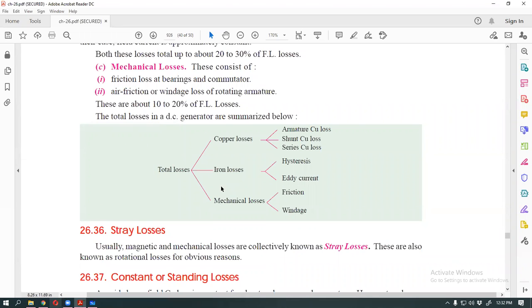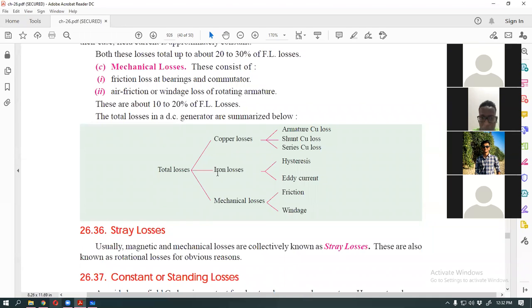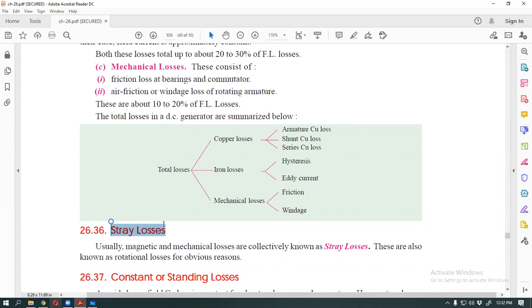Another name, magnetic loss and mechanical loss, both are combinedly named stray loss. Stray loss means magnetic and mechanical loss, collectively known as stray loss. Magnetic means iron. So iron loss and mechanical loss, both combined are named stray loss. Clear? Yes, sir.